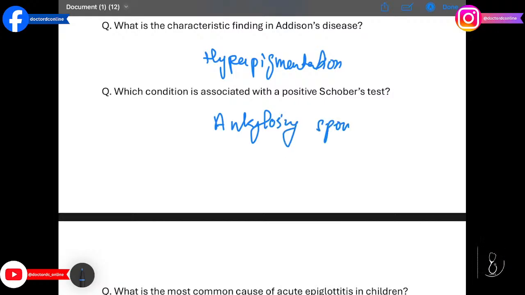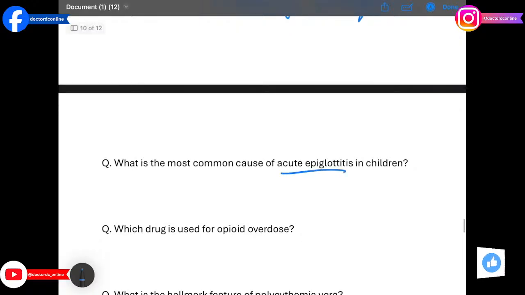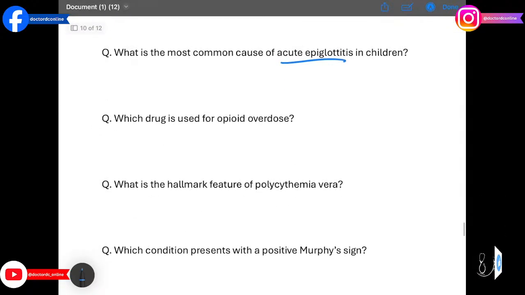Moving on to the next question, we have: what is the most common cause of acute epiglottitis in children? The answer is Haemophilus influenzae type B. This infection causes airway obstruction, now rare due to vaccination.